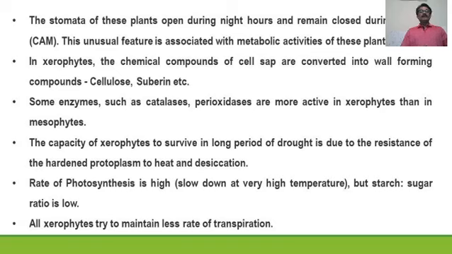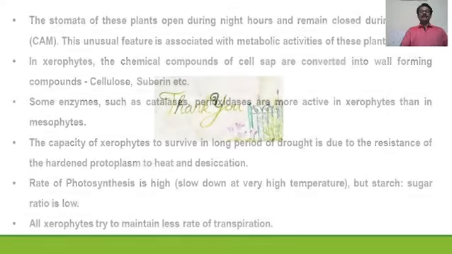Okay, the rate of photosynthesis is high but slows down at very high temperature, but the starch-sugar ratio is less. Again, all xerophytes try to maintain a low rate of transpiration. This is the most important criterion to survive in desert conditions.